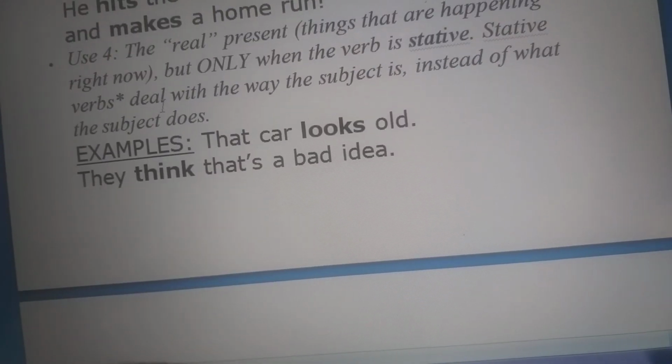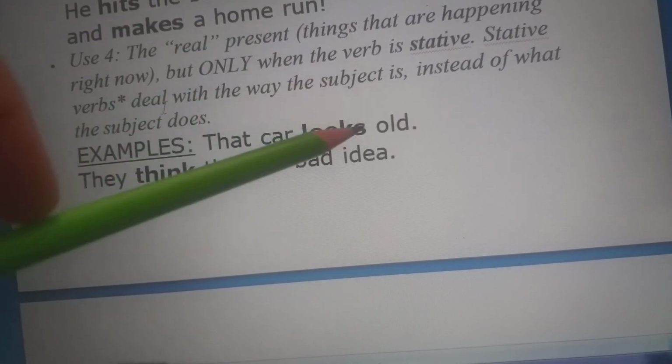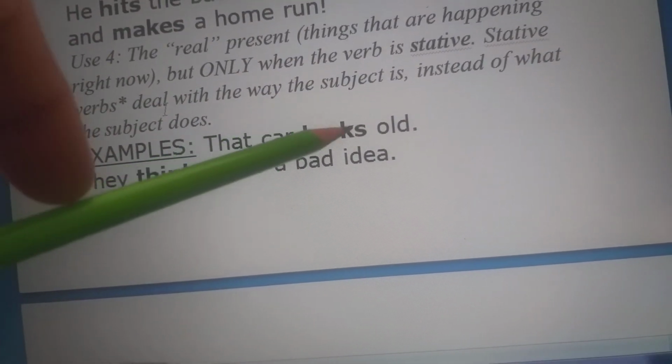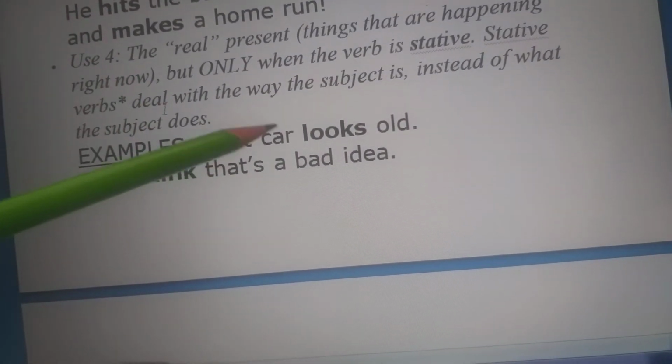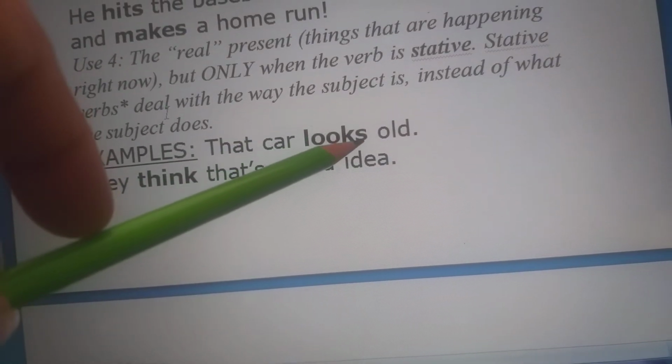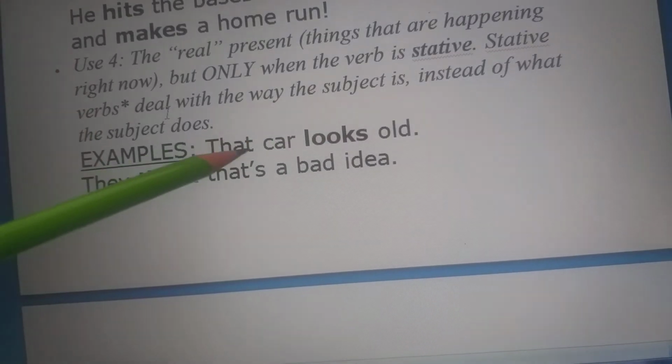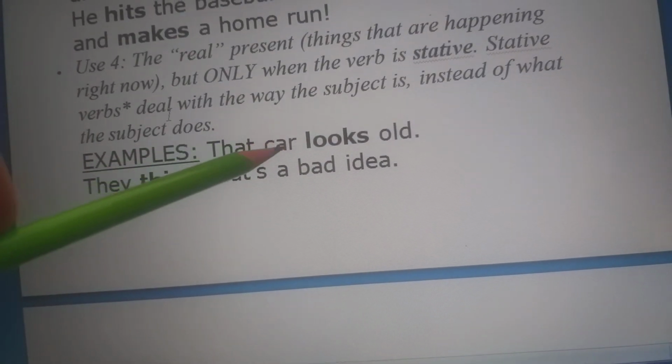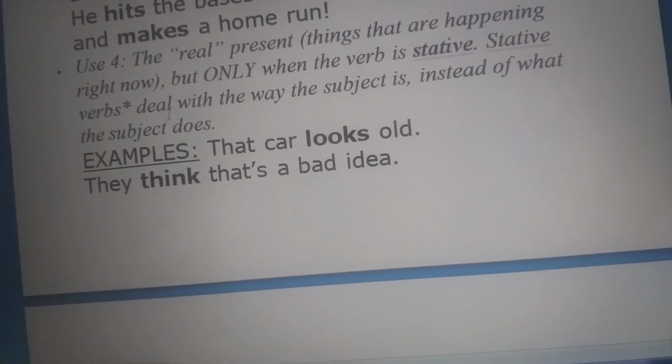So the car, where we have added s, so it becomes the car looks old. If it were cars, with s added there, then s would not be here. Then you would not have written s over here, it would have been that cars look old.